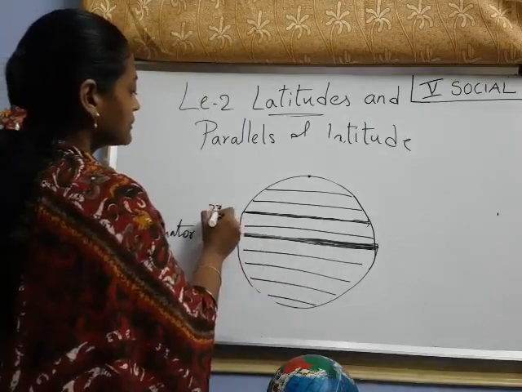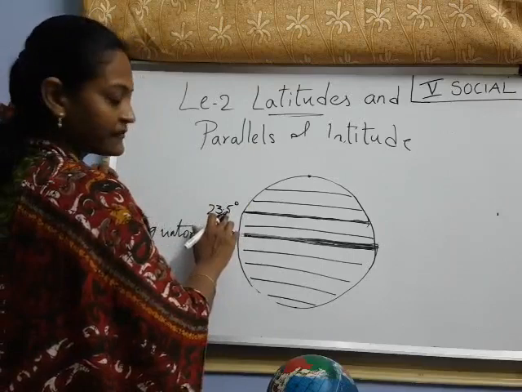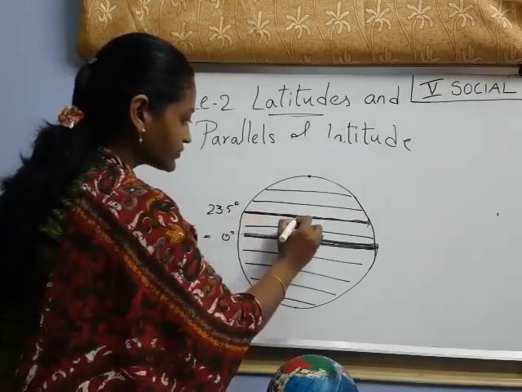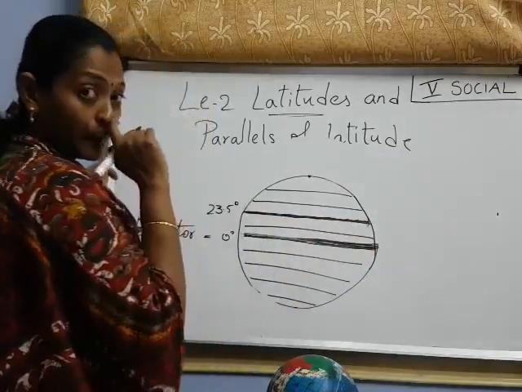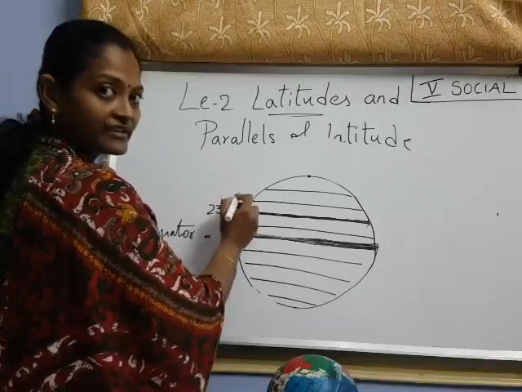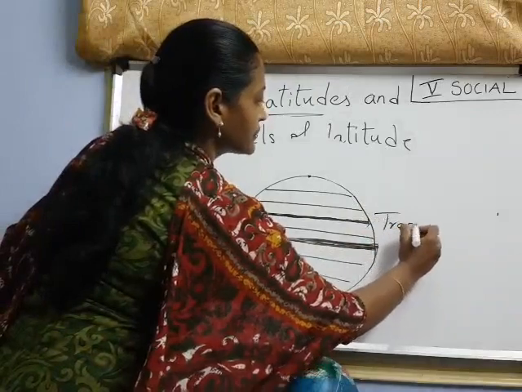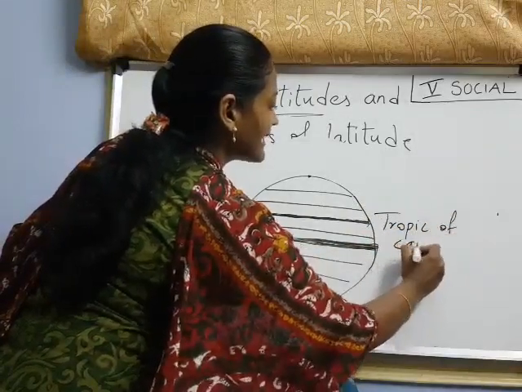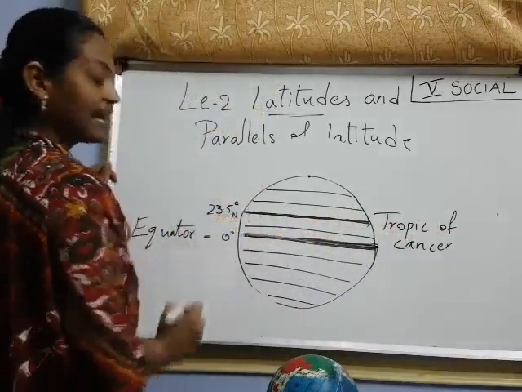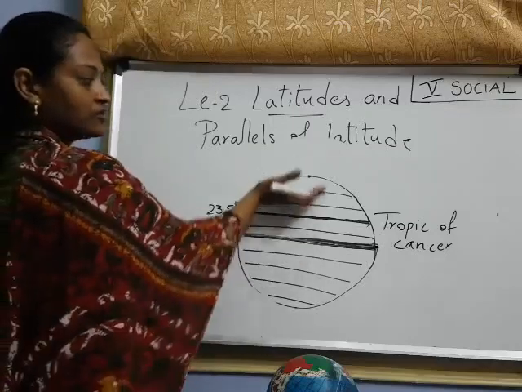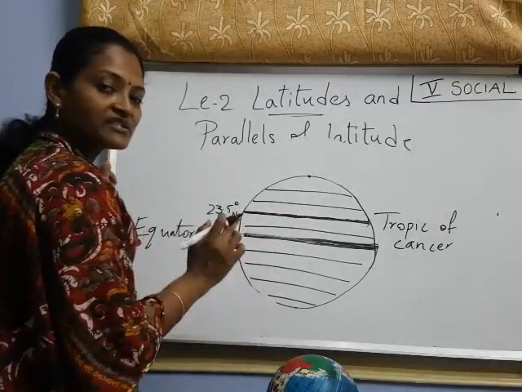Now at around 23.5 degrees, we have another line. I am showing it somewhat thick, just for your convenience. This line is around 23.5 degrees. That line we call the Tropic of Cancer. It is towards the north side, right? So it is represented as N. Remember, the lines which are towards the north side are always represented with N, and the lines which are towards the south side are always represented with S.